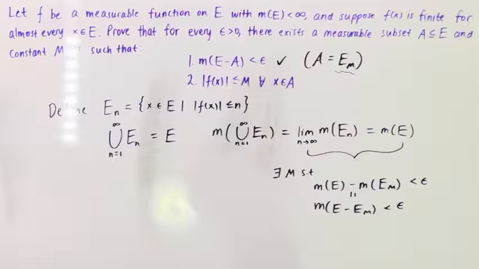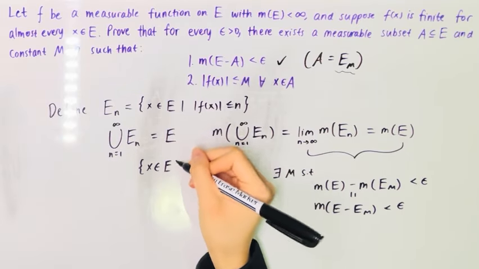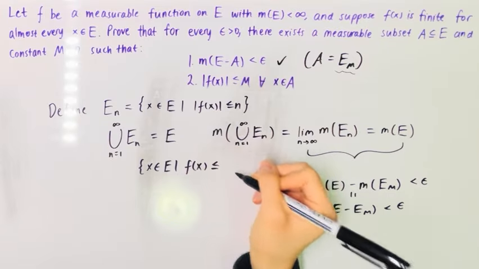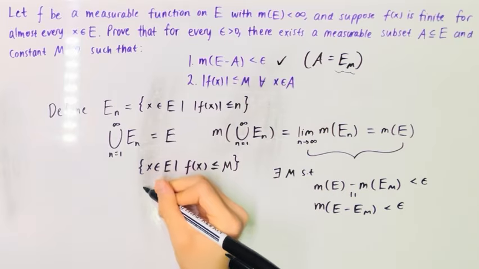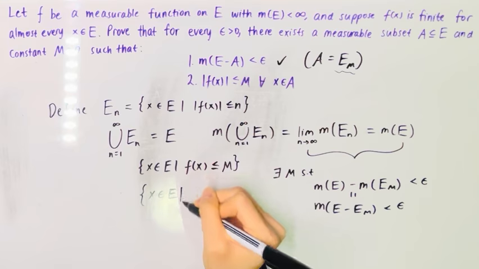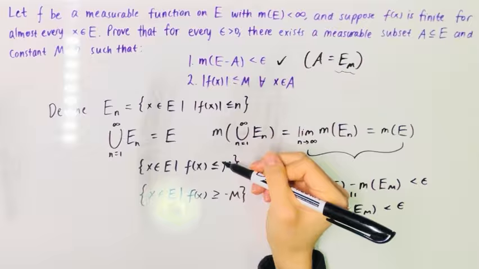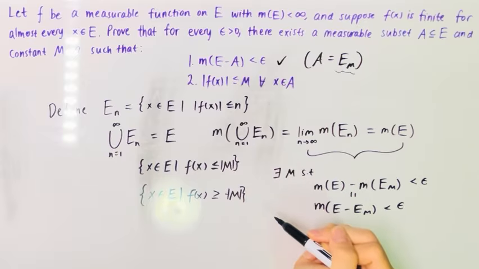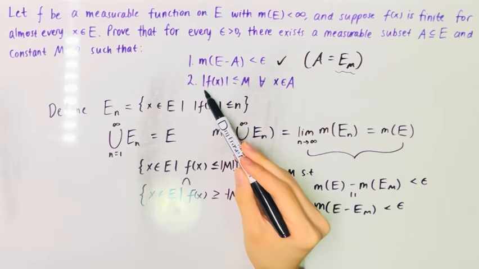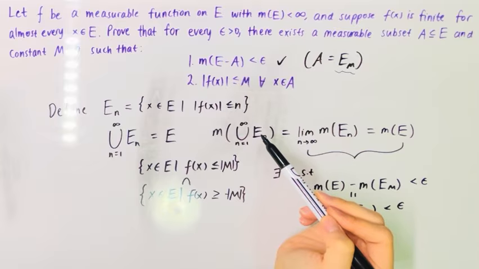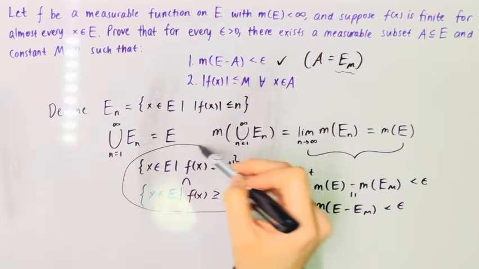And we see that because f is measurable, the set of x in E such that f(x) is less than or equal to m is measurable. And the set of x in E such that f(x) is greater than or equal to negative m is measurable, right? Or, to be more formal, we can make it like this. And thus, when we intersect these two, we will get a measurable set. Thus E sub big M, which is this intersection, will be measurable. And we're done.